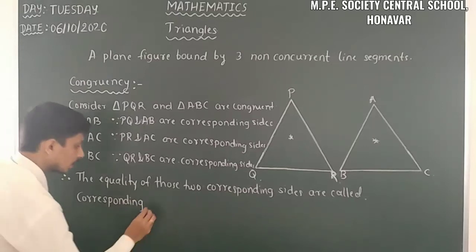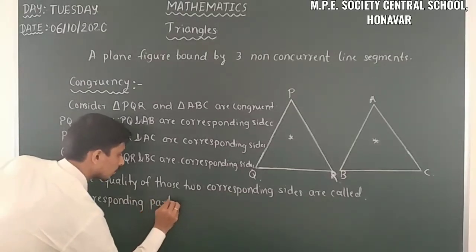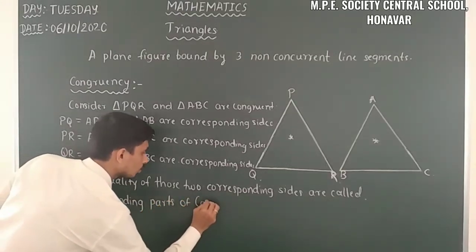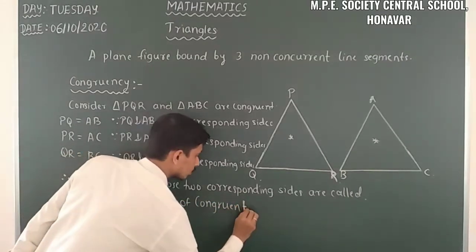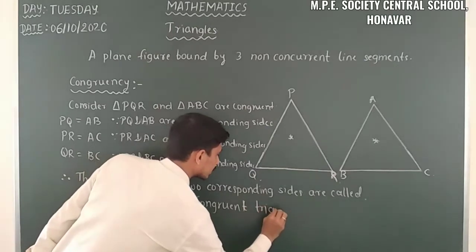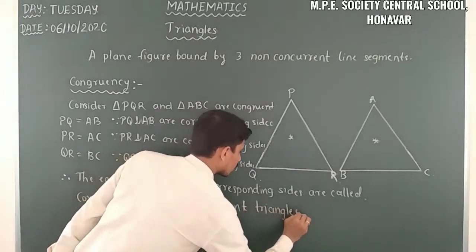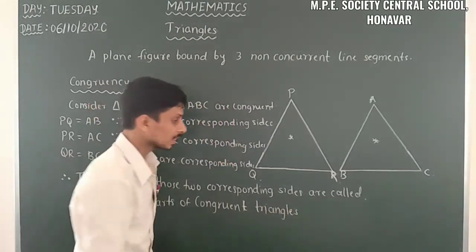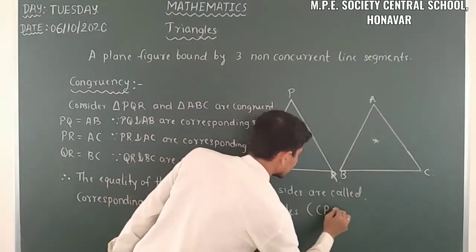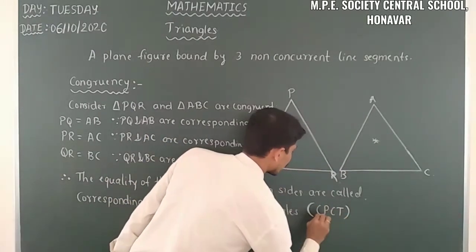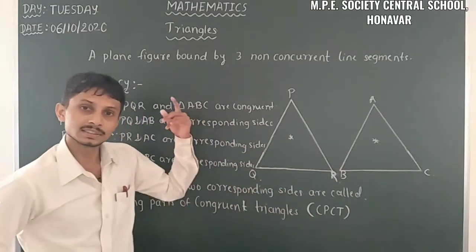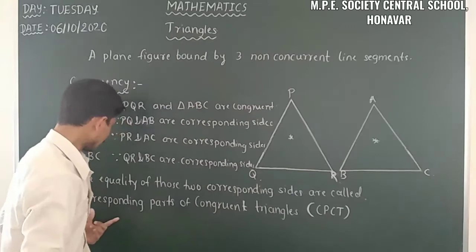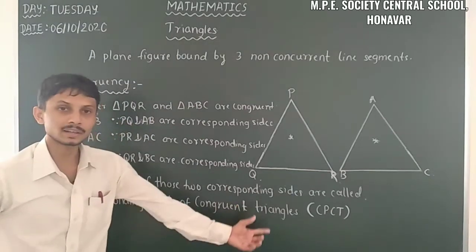Corresponding parts of congruent triangles, or commonly we call it CPCT. So you can easily include the word CPCT, meaning it's understood that it's corresponding parts of congruent triangles.